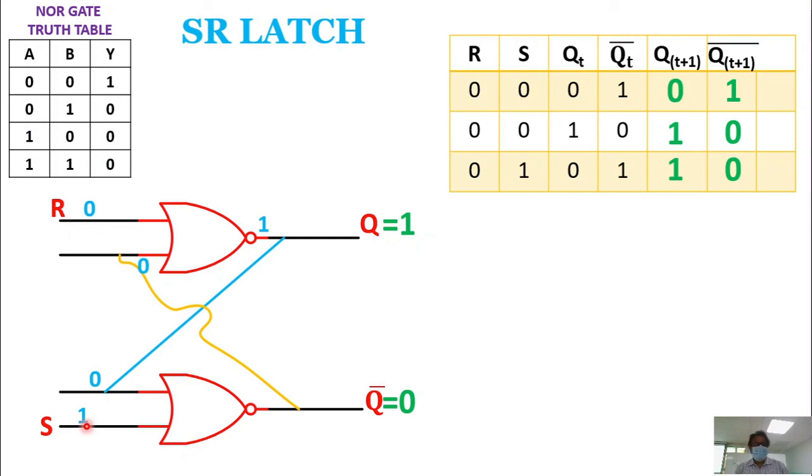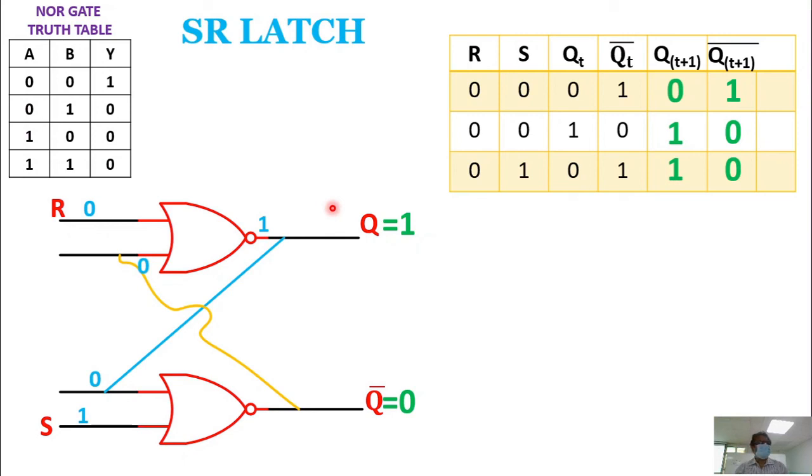That's why this input is called the set input. Understood this? Similarly, you take the opposite of this. Suppose this is 1, this is 0. What will happen? Yes. Q bar will become 1. Q will become 0. That means Q is resetting to 0. Whatever be the value of Qt, this output is now becoming 0.